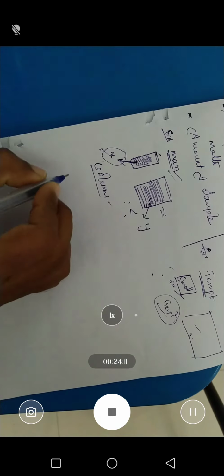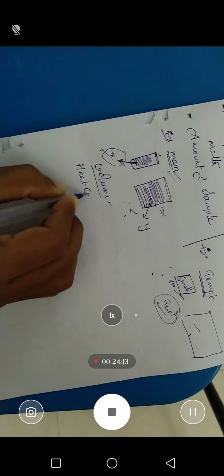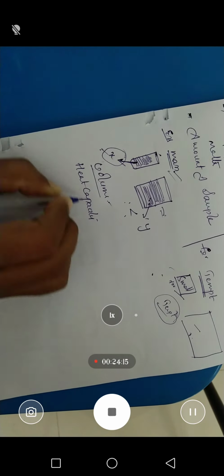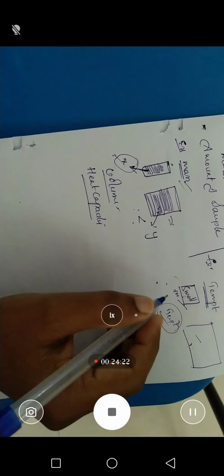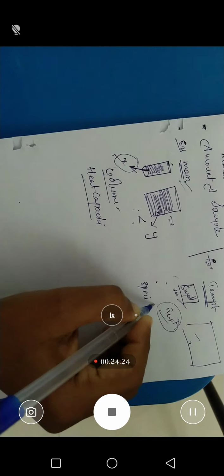The next example is heat capacity. Heat capacity is also an extensive property. Next, when it comes to the intensive property, specific heat capacity.